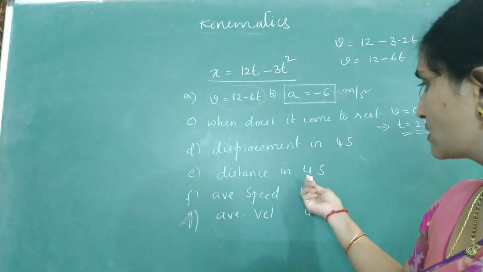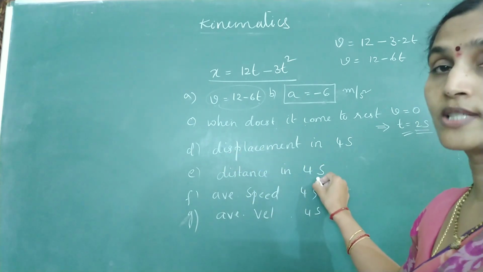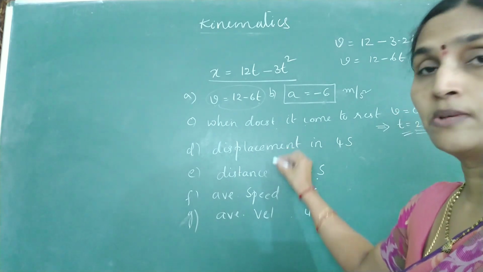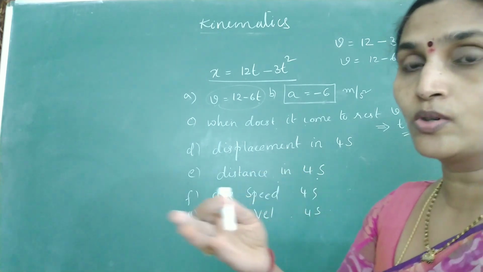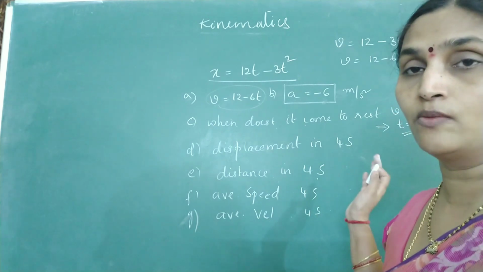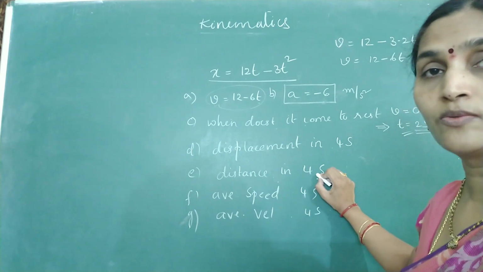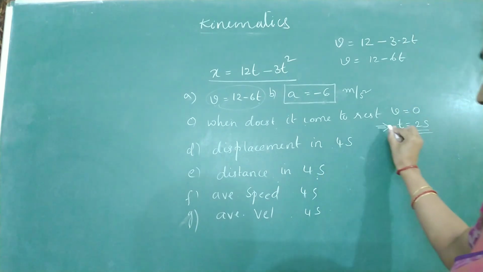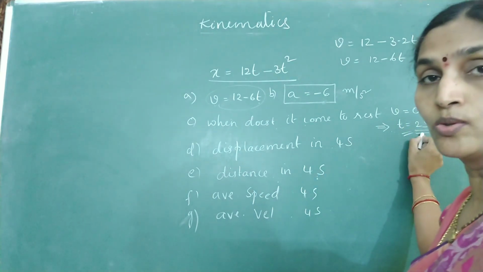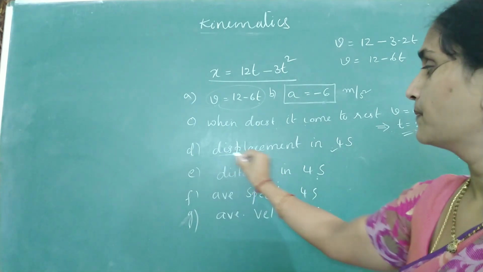Then come to the next question. Displacement in 4 seconds, distance in 4 seconds. What is the difference between these two? If there is no change of direction, if it is continuing to move with increasing speed in one particular direction, then distance and displacement in one-dimensional motion would have been equal. But here the particle is coming to rest at t equal to 2 seconds. I am asking after 4 seconds. Let us see.